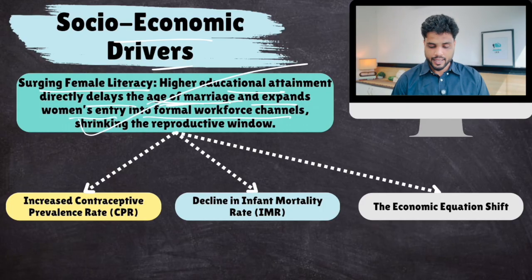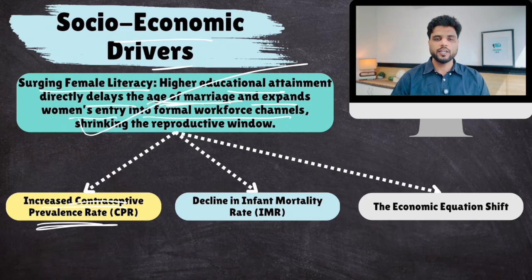Then, increased contraceptive prevalence rate. Contraceptives like condoms, then tubectomy, vasectomy, and many other contraceptive options are available that allow couples to have safe sex.